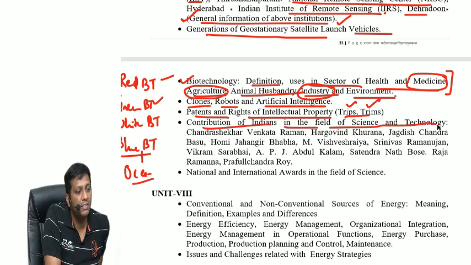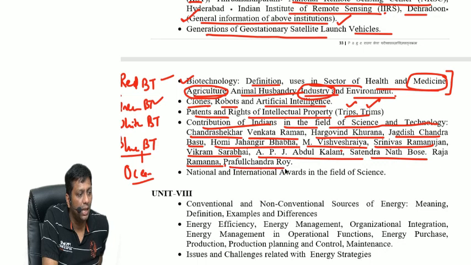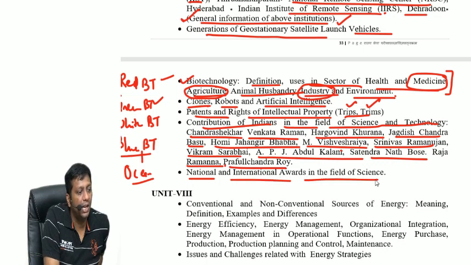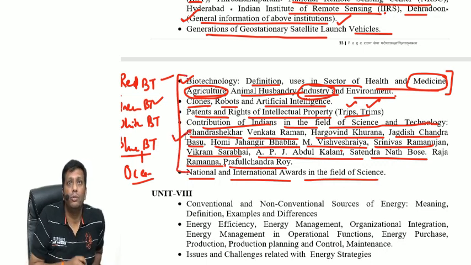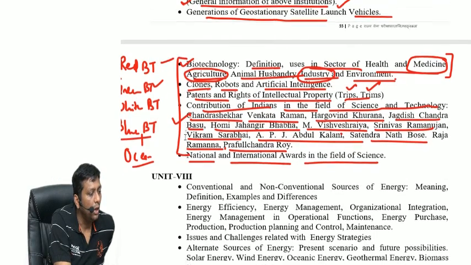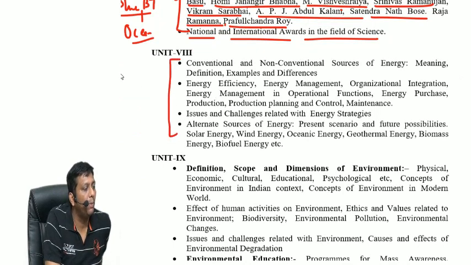Contribution of Indians in the field of science and technology: Chandrasekhar Venkatraman, Hargobind Khorana, Jagdish Chandra Bose, Homi Jehangir Bhabha, M. Visvesvaraya, Srinivasa Ramanujan, Vikram Sarabhai, APJ Abdul Kalam, Satyendranath Bose, Raja Ramanna and Prafulla Chandra Ray. And next topic, national and international awards in the field of science. So this is the entire knowledge required regarding this unit number 7. Now come to unit number 8. In unit number 8, guys, the topic is entirely energy.